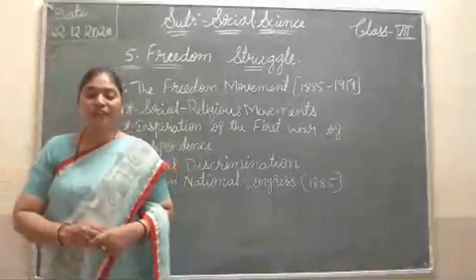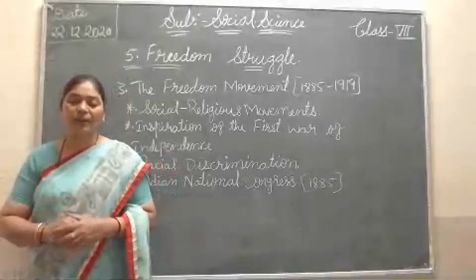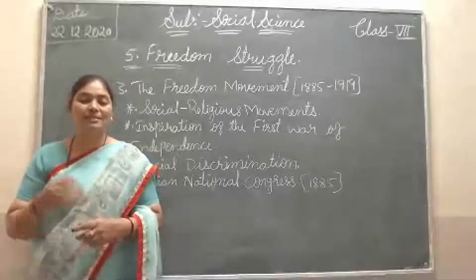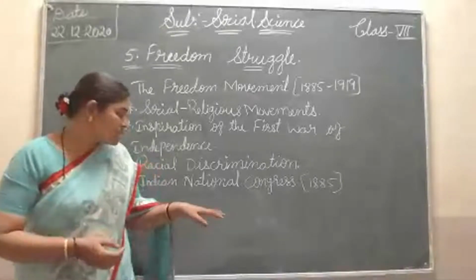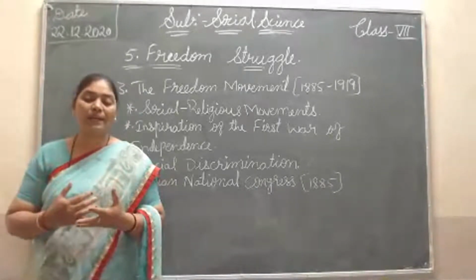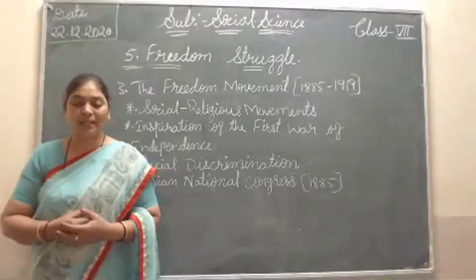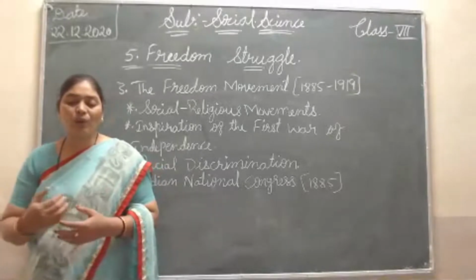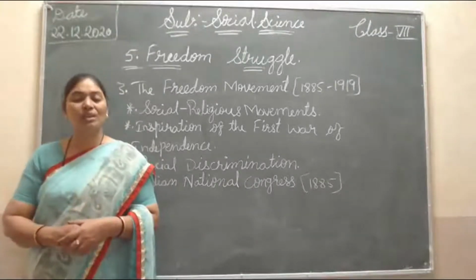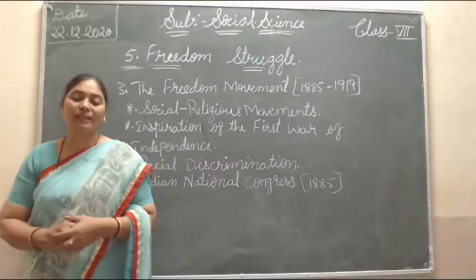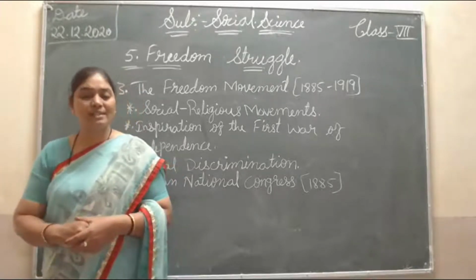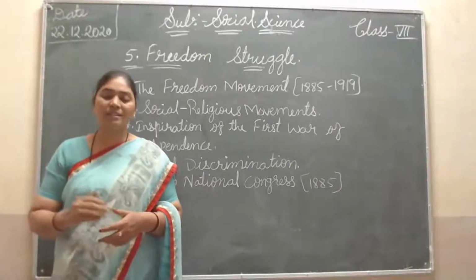In the first convention of the Congress, most of them were lawyers, journalists, and upper class people. When they started this National Congress, they had 72 members. Who were they? Lawyers, journalists, and the upper class of society. In fact, it was the first political platform that boosted the national movement. So A.O. Hume was the British civil servant, and Umesh Chandra Banerjee was the first president of the Congress.